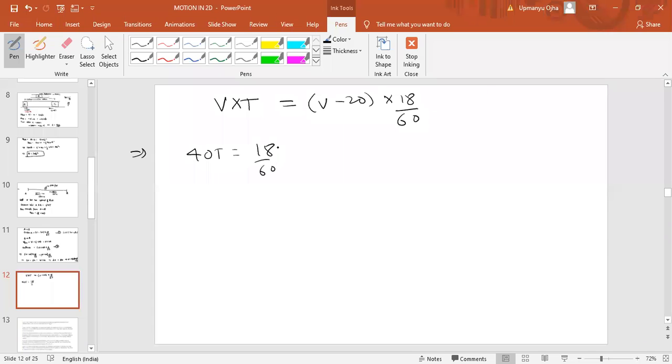18 by 60, that is how much? 3 by 10. 3 by 10 V minus... something wrong I have done. Wait. t we have to find now. This would be 40 minus 20. Okay.